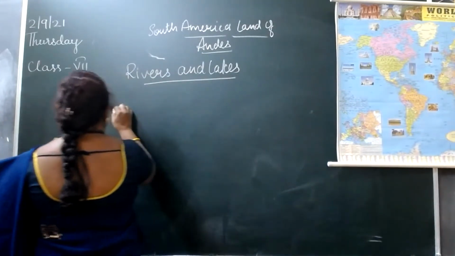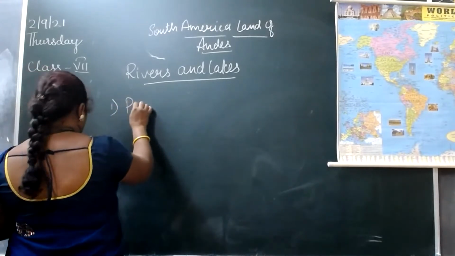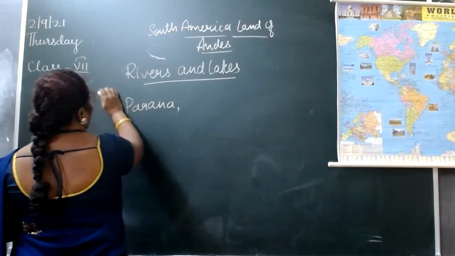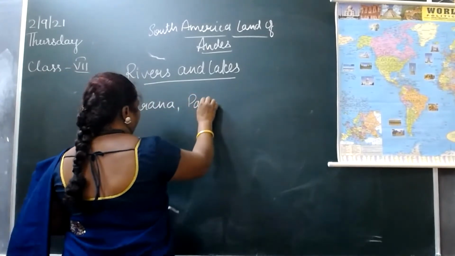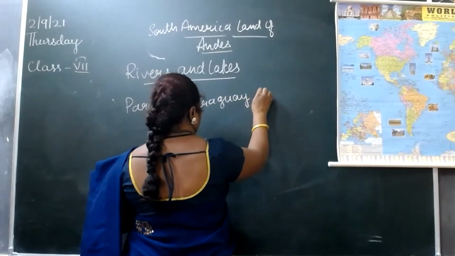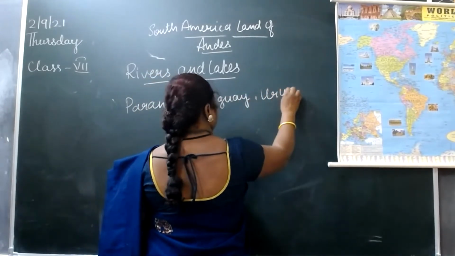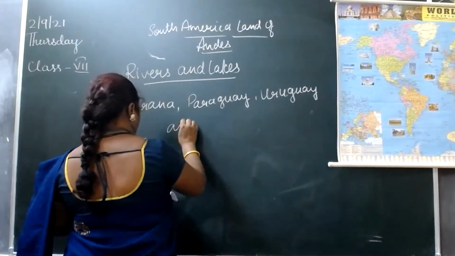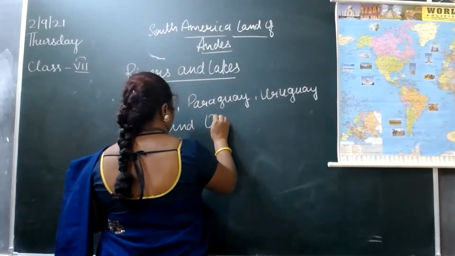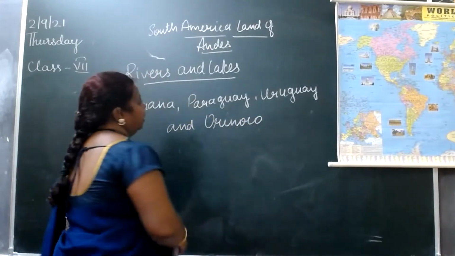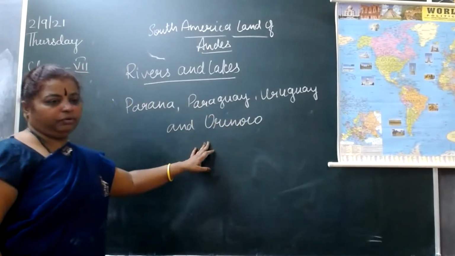Besides the Amazon, four important rivers are there. They are Parana, Paraguay, Uruguay, and Orinoco. These are the four rivers.